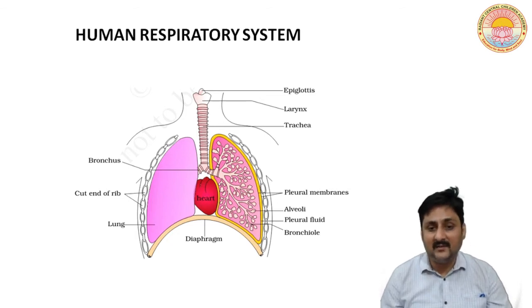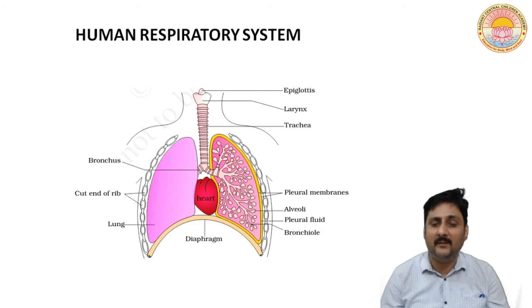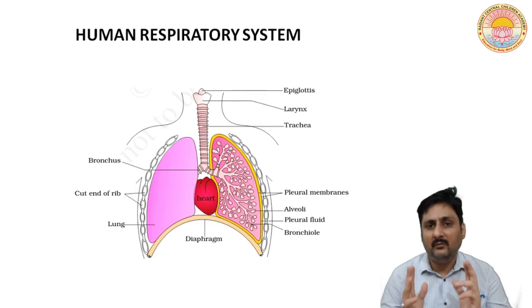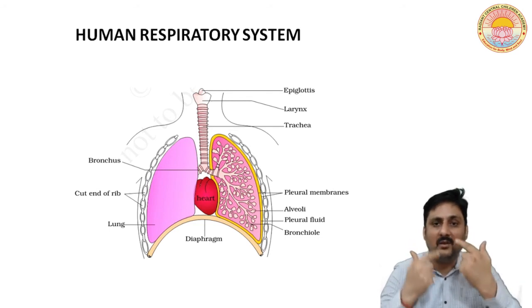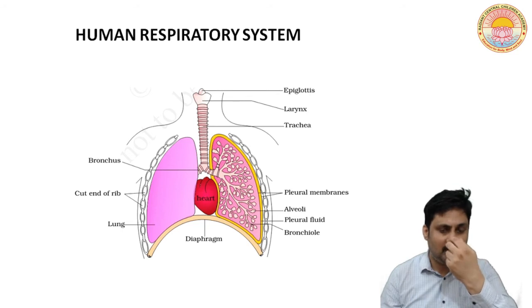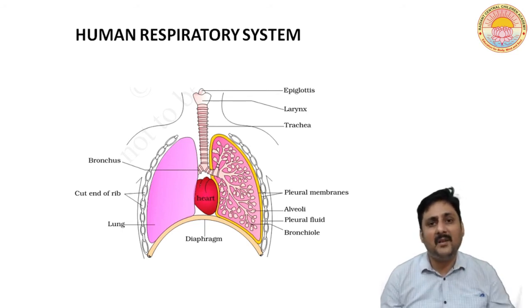Lungs are covered by a bi-layer membrane, outer pleura and inner pleura, as you can see on the screen. Let us elaborate. We have two holes called nostrils, through which the air enters a nasal passage. Through the nasal passage it reaches the nasal chamber, and that nasal chamber is connected to the pharynx.